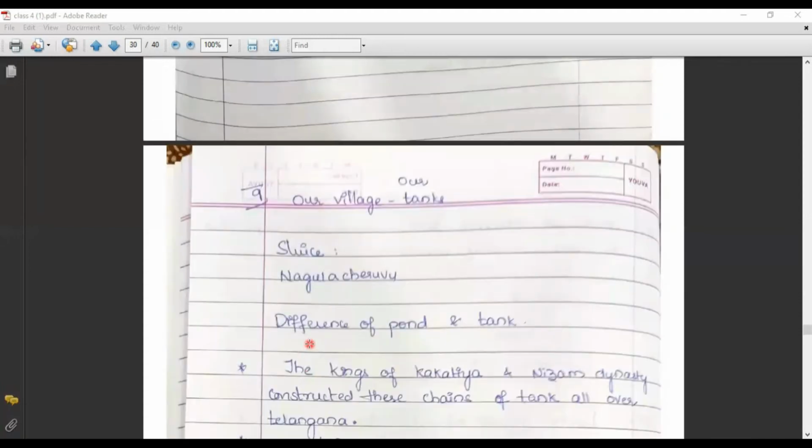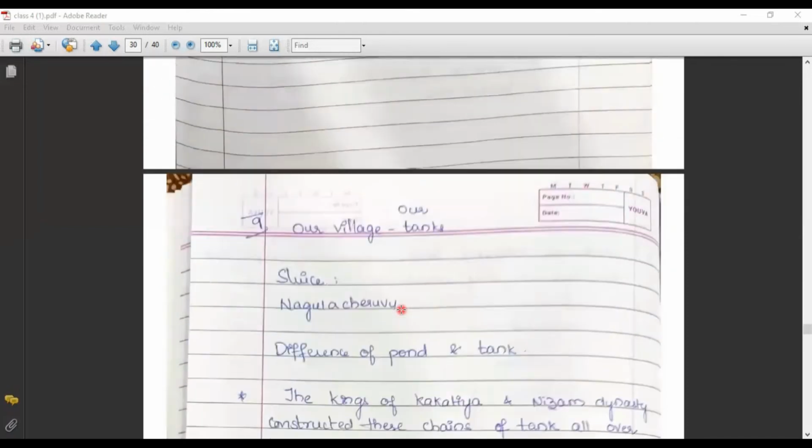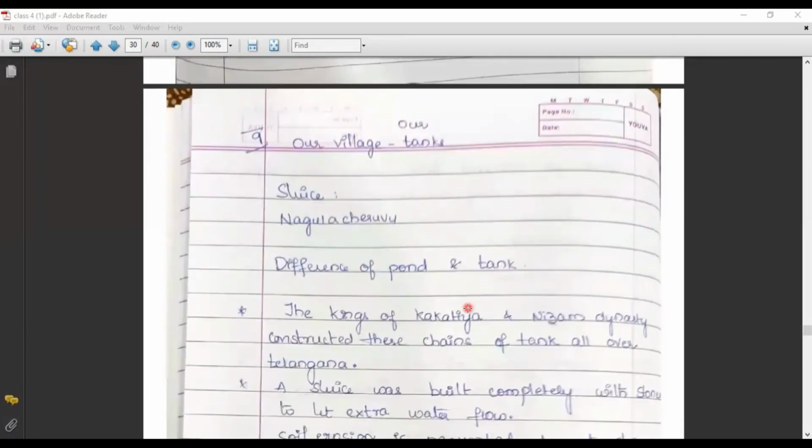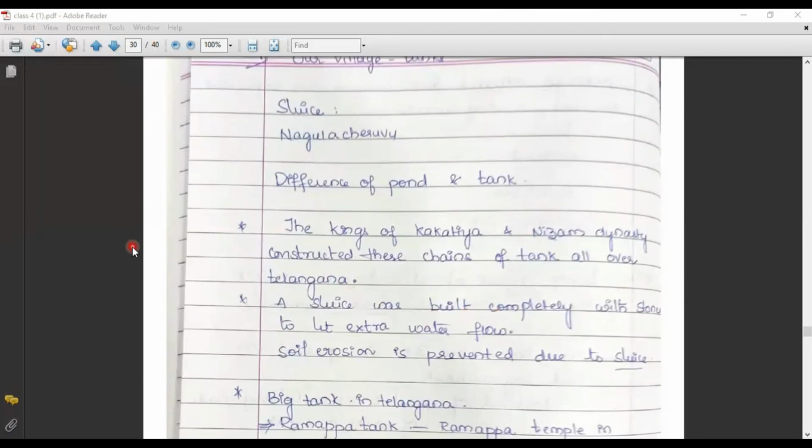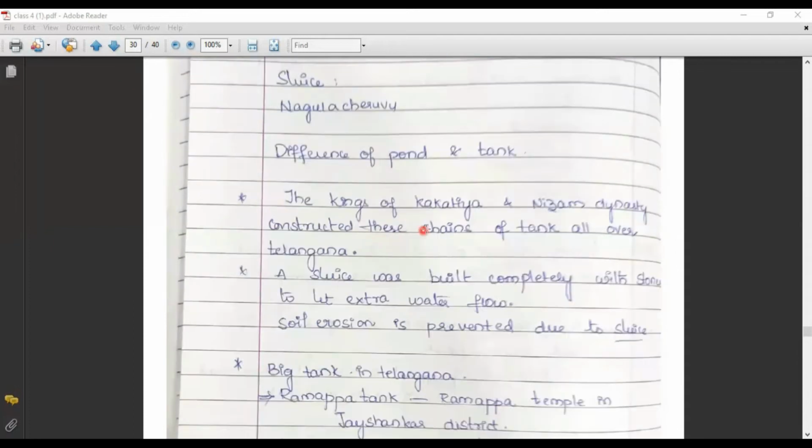Now coming to our 9th unit, our village tanks. The water bodies present within a village are the tank and the pond. These started to be constructed even in the ancient days. The Kakatiya kings and the Nizam dynasty constructed a chain of tanks all over Telangana. Connecting the Telangana region, they constructed different tanks. A sluice was built completely with stones to let extra water flow through.